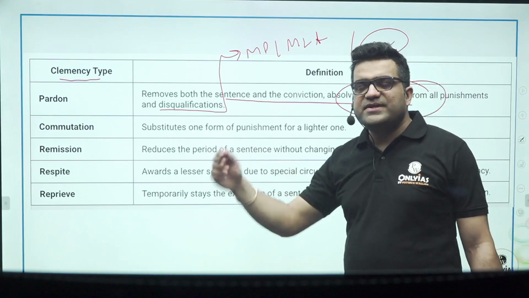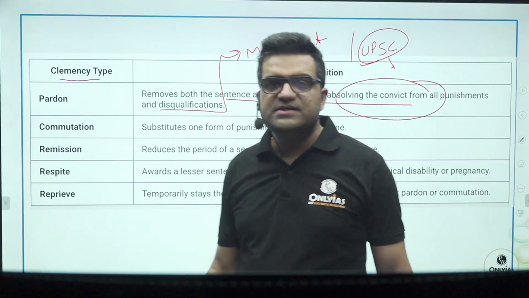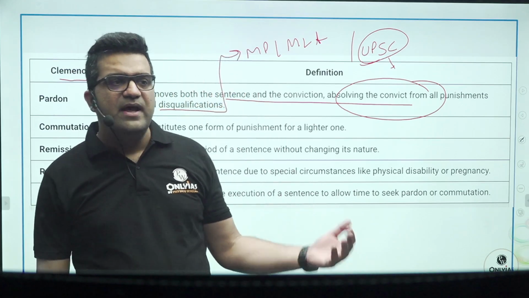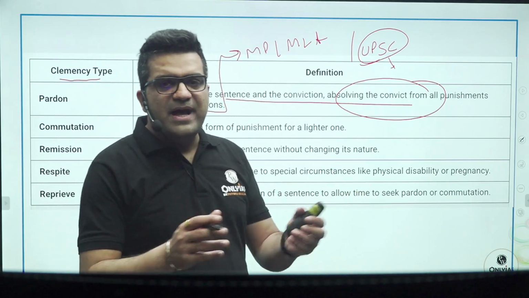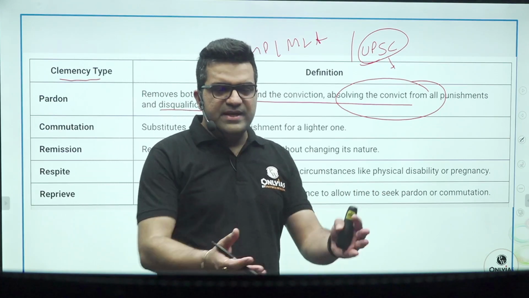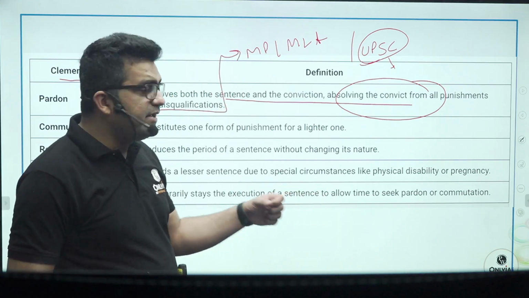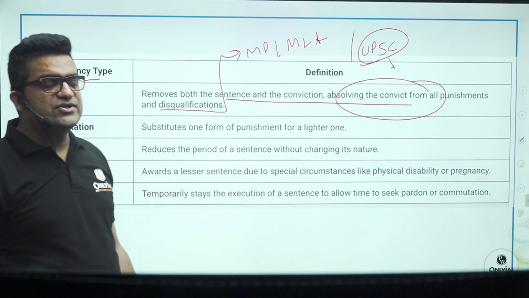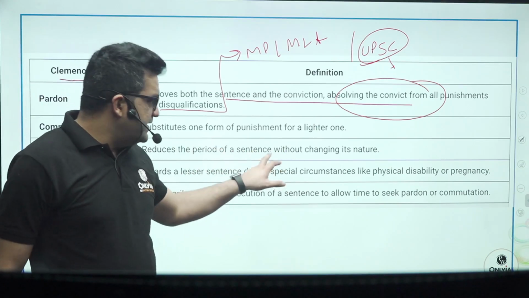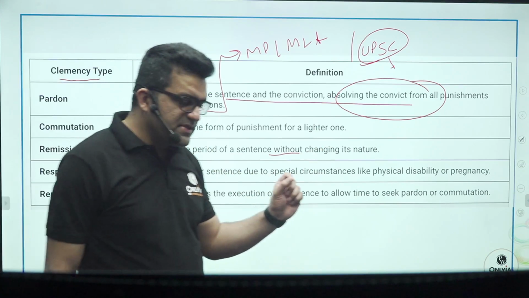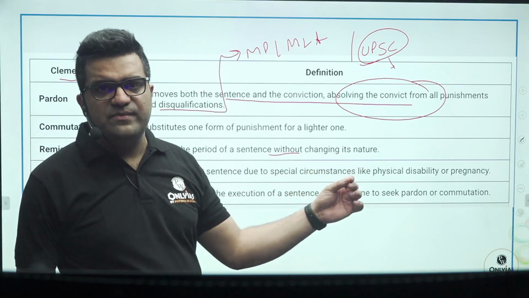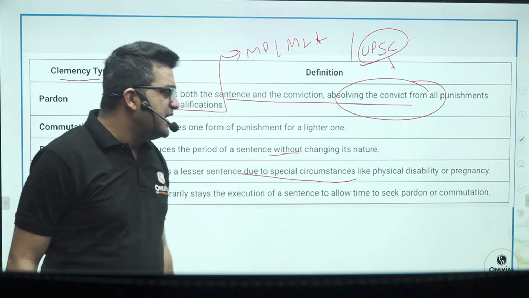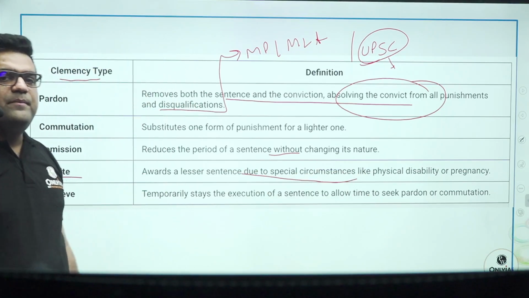Commutation means substituting one form of punishment with another, considering some circumstances. For example, rigorous imprisonment to simple imprisonment. In rigorous imprisonment, you have to do manual labor in the prison, breaking stones, working in a brick kiln, etc. Remission reduces the period of sentence without changing its nature. For example, 10 years of rigorous imprisonment reduced to 7 years of rigorous imprisonment. Then respite awards a lesser sentence due to special circumstances like physical disability or pregnancy.